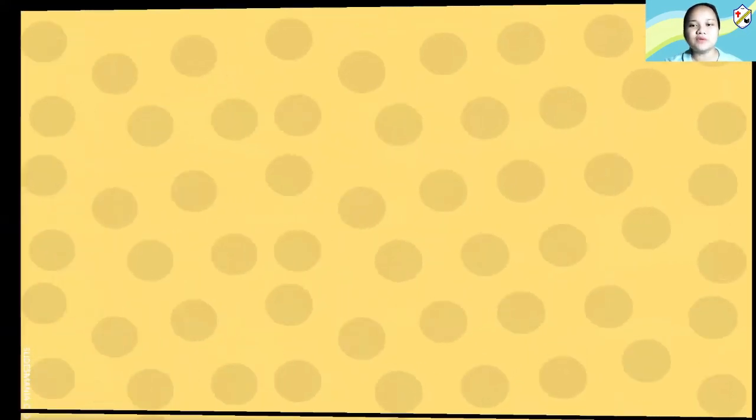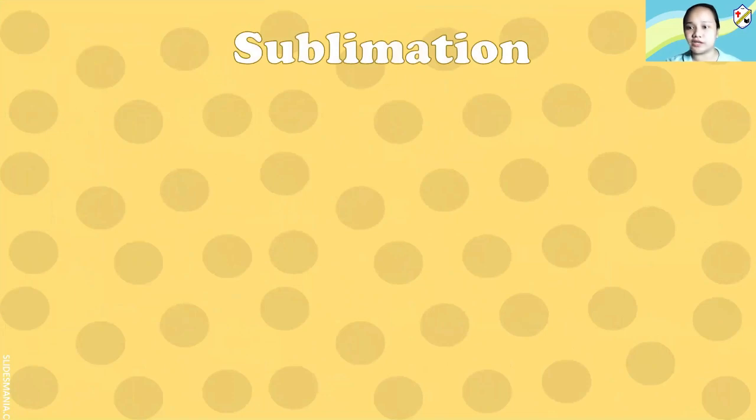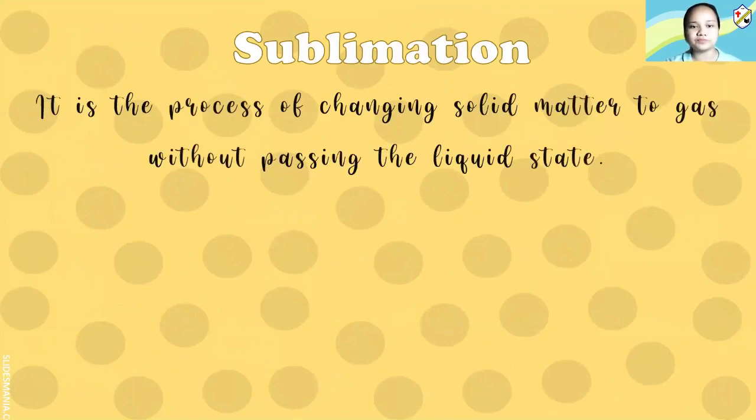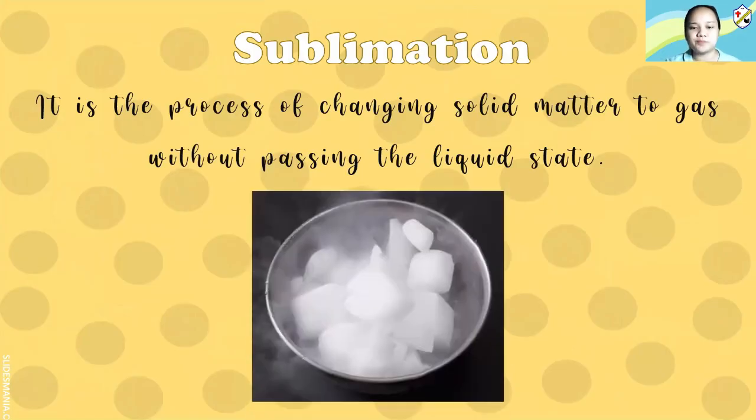And the last one, we have sublimation. So when we say sublimation, it is the process of changing solid to gas without passing the liquid state. For example, dry ice. You can always see this one in science experiments. If you can see here, the dry ice, it's still solid, but you can see the gas. So that is sublimation. Those are the changes that can affect our materials with the temperature.